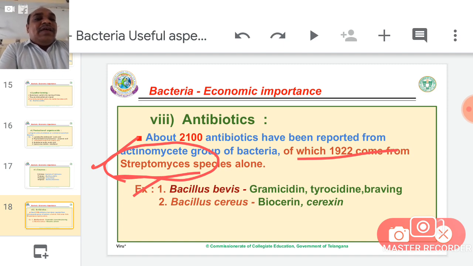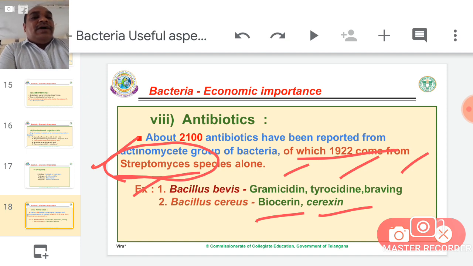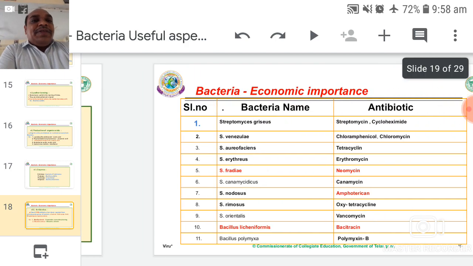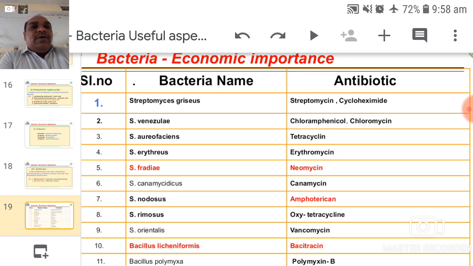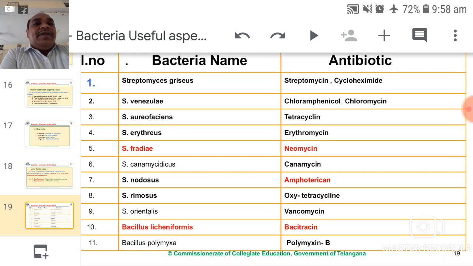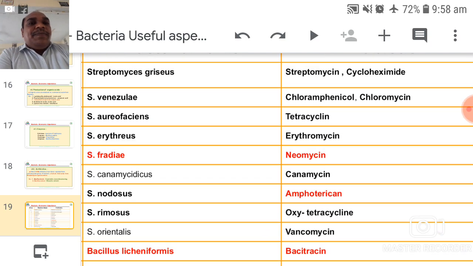Some examples are given. Bacillus brevis: from this bacteria, some antibiotics are available: gramicidin, tyrocidine. These are some antibiotics. Bacillus cereus gives others. I have given one antibiotics list.